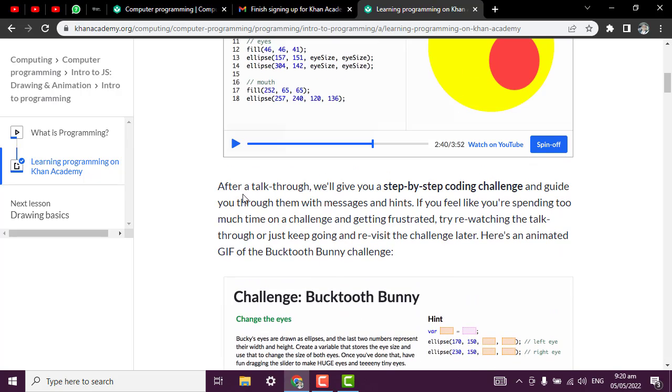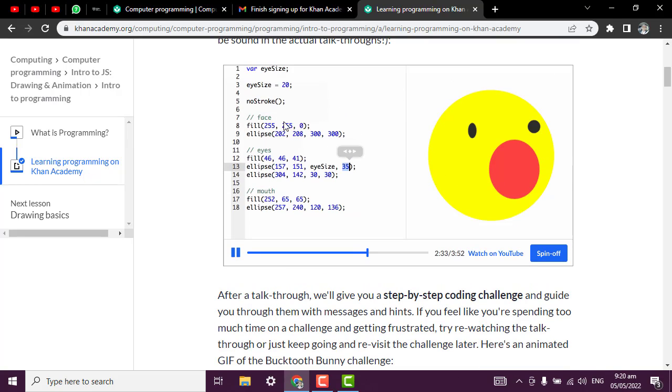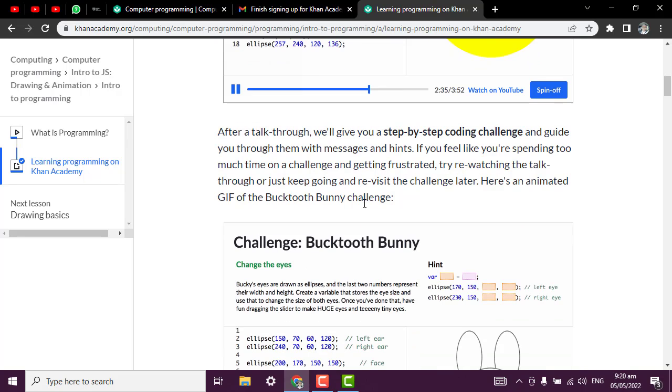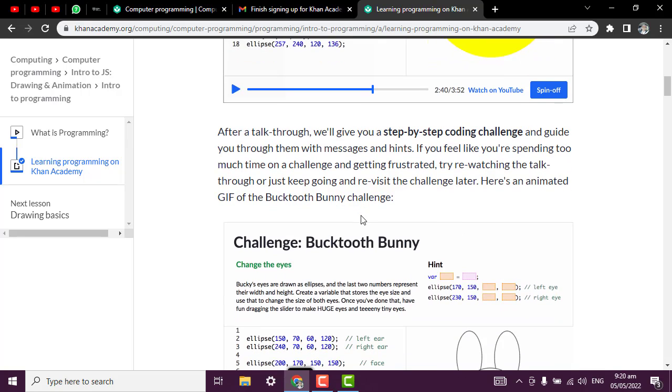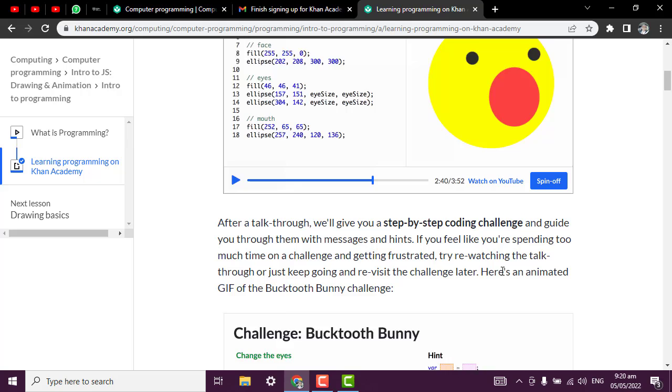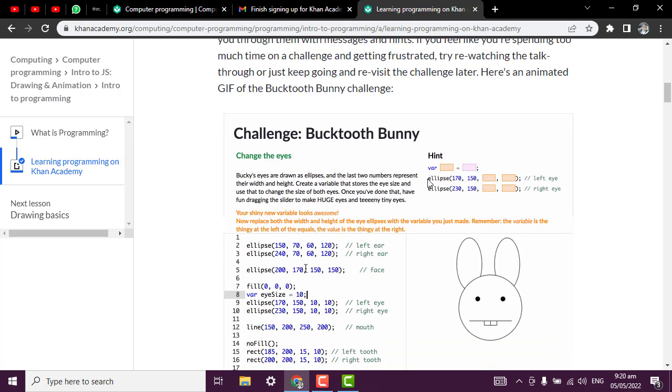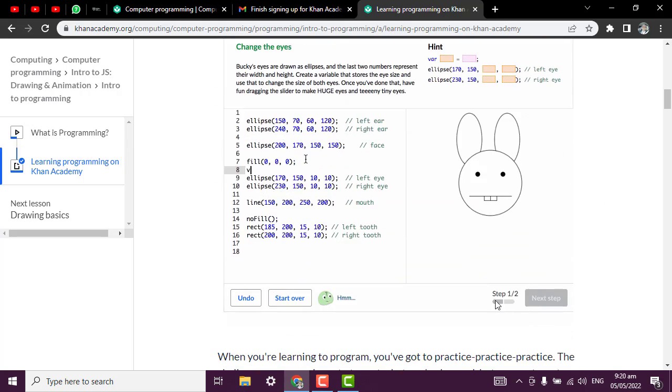Okay, so after a talk through, we will give you a step-by-step coding challenge. So after they educate you on this, they are going to give you a challenge which you yourself are going to apply, and that way they will be able to tell if you are good. There will be a kind of progress bar here that will be showing that you've completed step 1 out of 2 steps, so you can now move further to the second step.